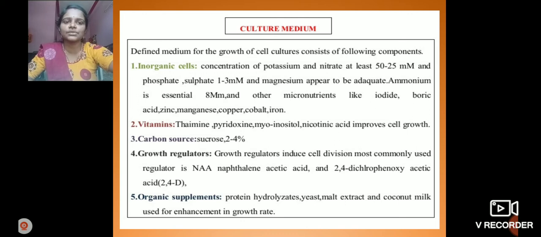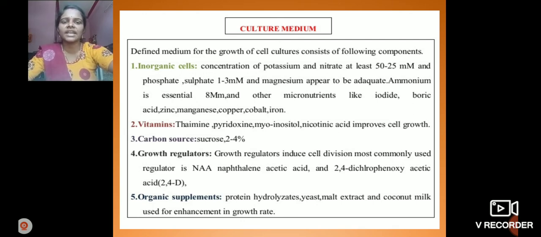The most commonly used regulator is naphthalene acetic acid. Growth regulators of the auxin type include naphthalene acetic acid and 2,4-D, 2,4-dichlorophenoxyacetic acid, also used as a growth regulator in culture medium.